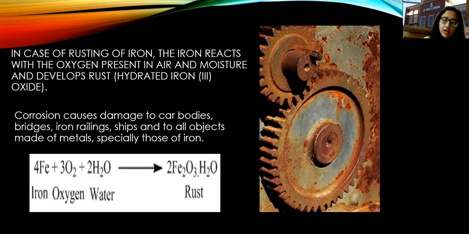So this iron rusts when it is placed in damp air or moist air, है ना? Iron कब rusting होती है? When it is placed in moist air or it is placed in water. वहीं पर तो oxygen और moisture या water दोनों available होंगे. Okay, that is why iron rusts at these kinds of places.